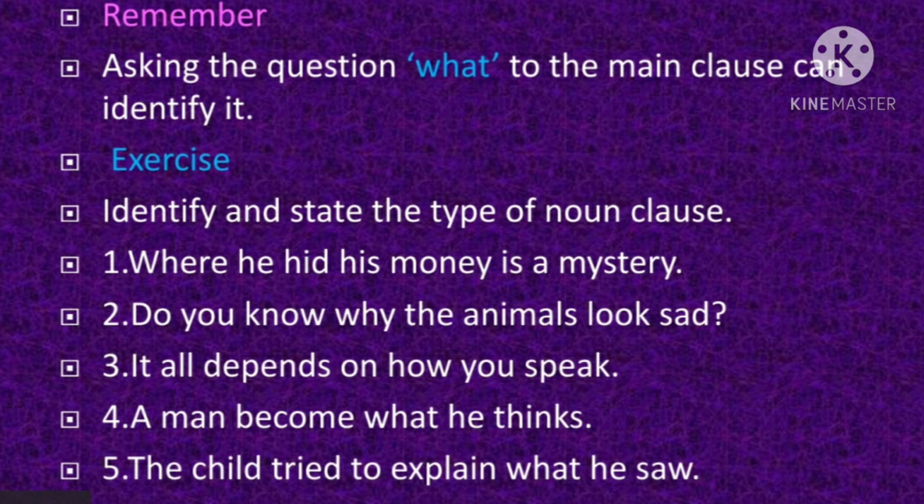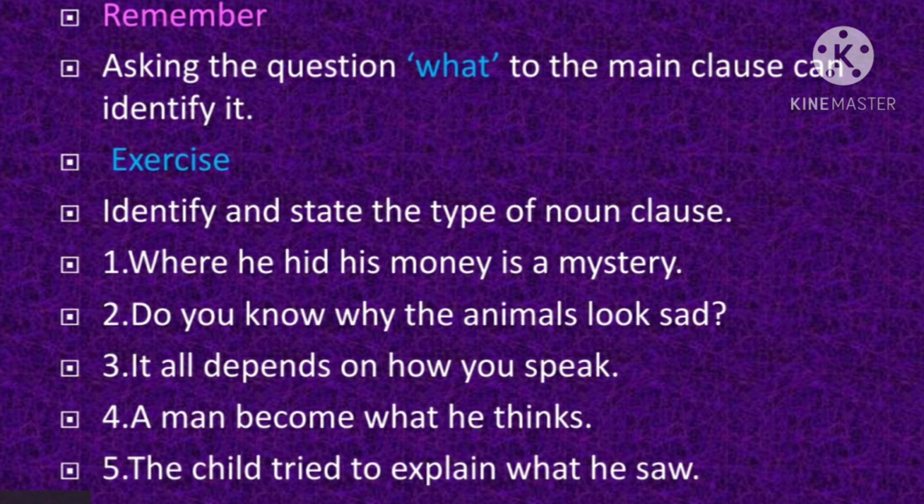Let's do this exercise, children. Identify and state the type of noun clause. Look at the first one. Where he hid his money is a mystery. Here the subordinator is where. So obviously, where he hid his money is the subordinate clause. Is a mystery is the main clause.